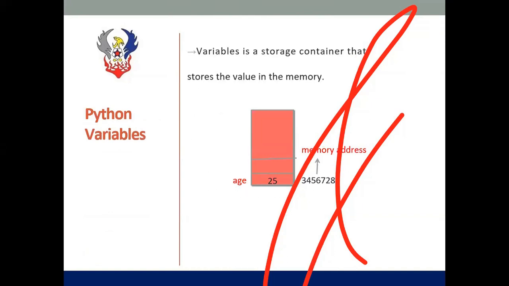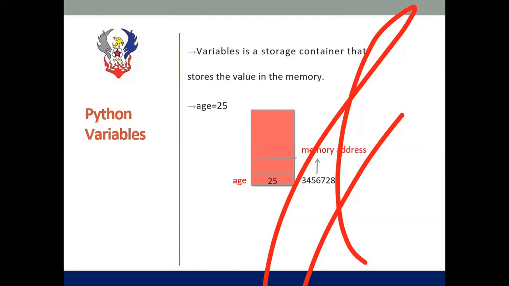A variable is a storage container which is used to store data in memory. Here I'm having age equal to 25. Here age is the variable name and 25 is the data. Whenever I declare this variable in Python, it will allocate some memory in our system. There it will store the value 25 with the label of age, and it will have some memory location.